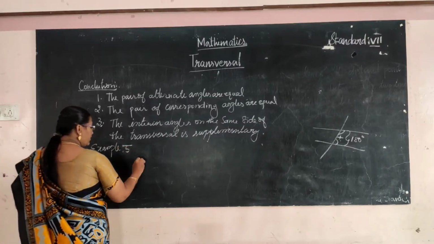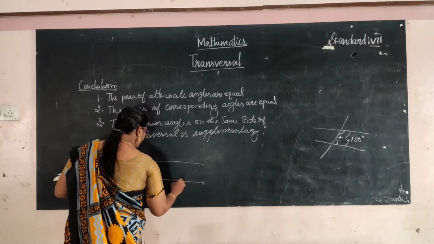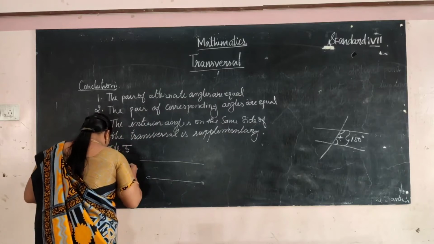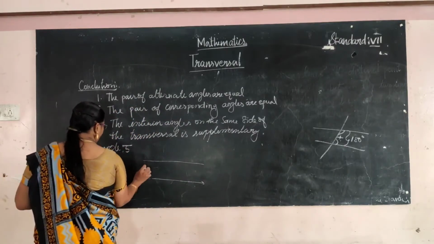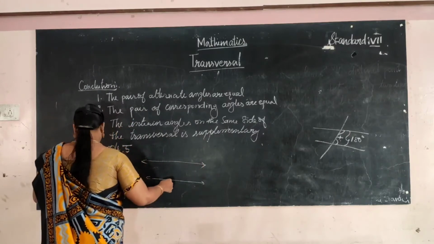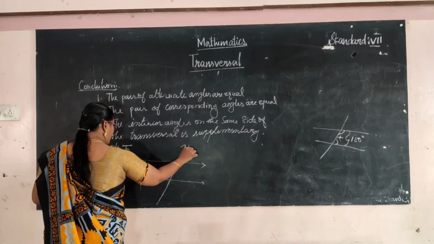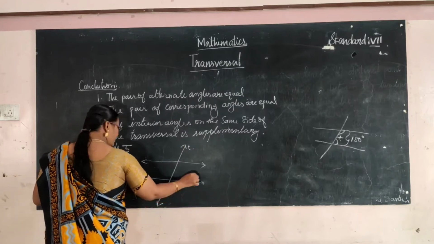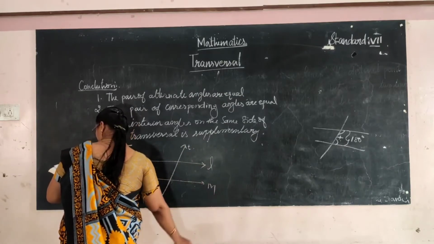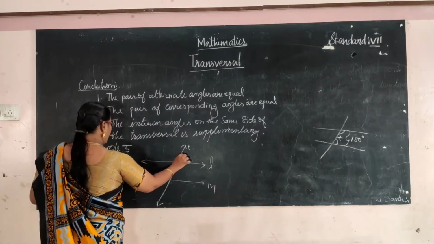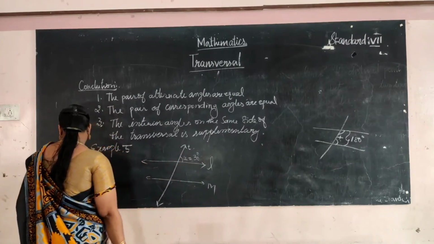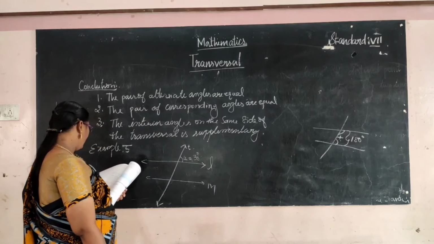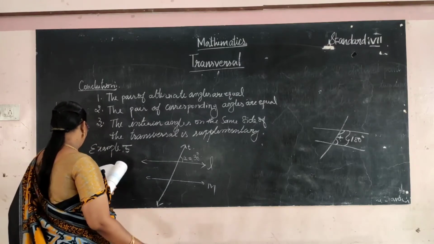Example 5. The diagram is given. The transversal T, lines L, M. Angle 1 is equal to 30 degrees. Find angles 2, 3, 4 and 5.